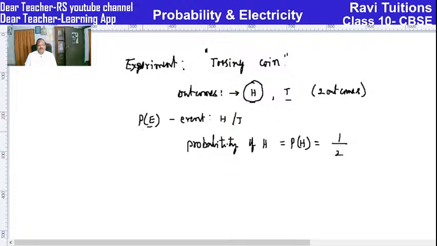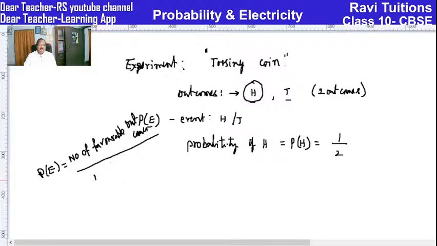So the formula we can get is P(E) equals number of favorable outcomes to E by total number of possible outcomes.